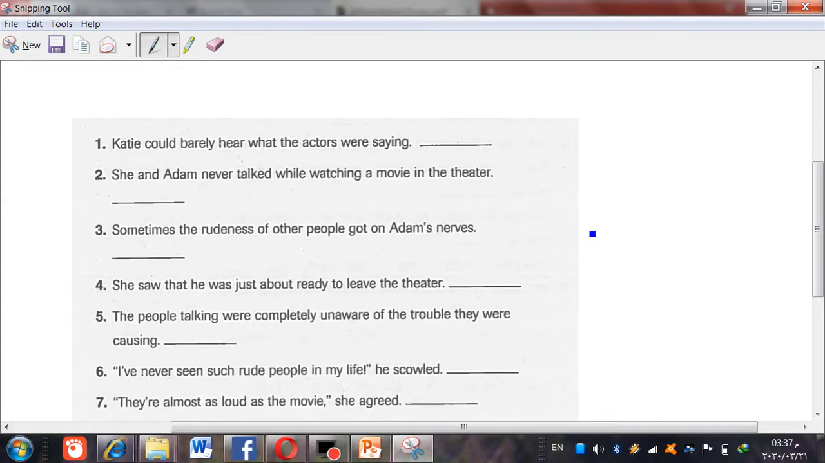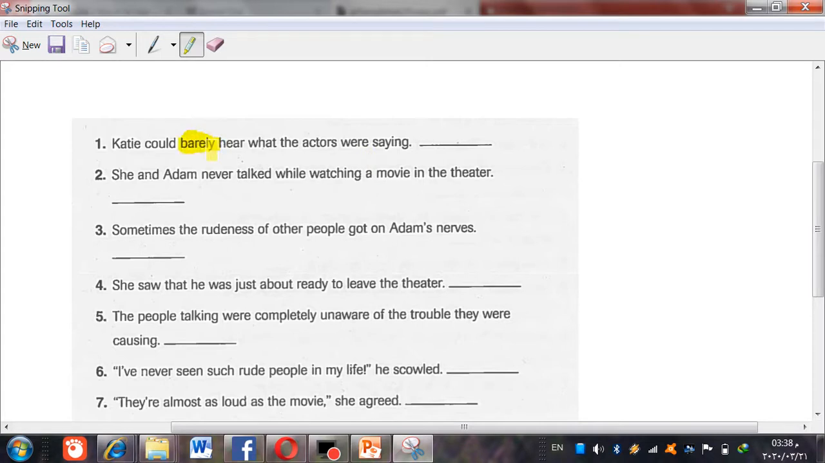Number 1, Katie could barely hear what the actors were saying. Where is the adverb here? Where is the word that describes the verb? Katie could barely hear what the actors were saying. Where is the word that describes the verb? It will be, very good, barely.